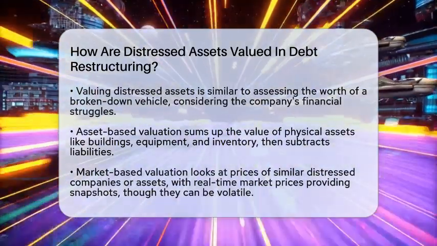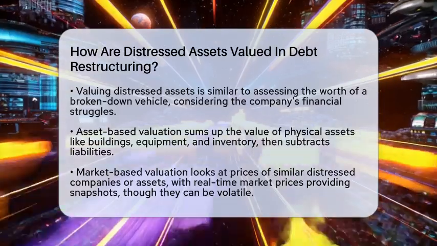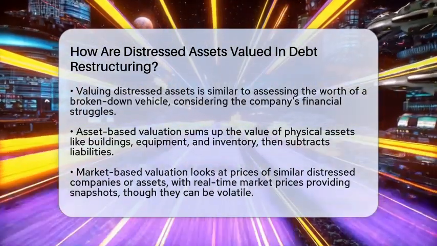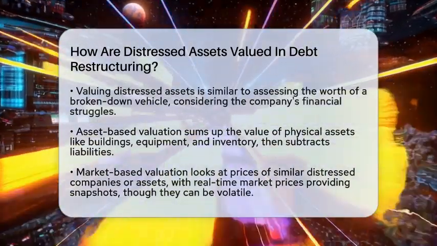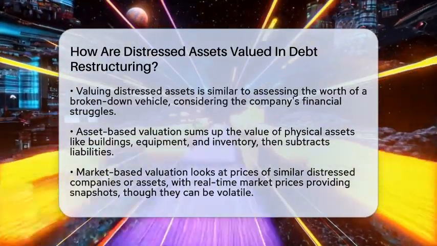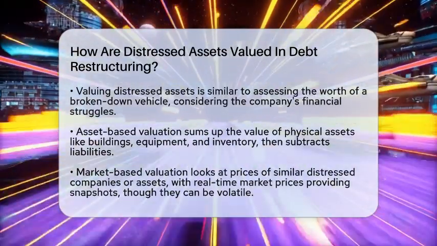First, they look at asset-based valuation. This means adding up the value of each asset like buildings, equipment, and inventory, then subtracting what the company owes. If liquidation is likely, this gives a minimum value since assets would be sold quickly to pay creditors.